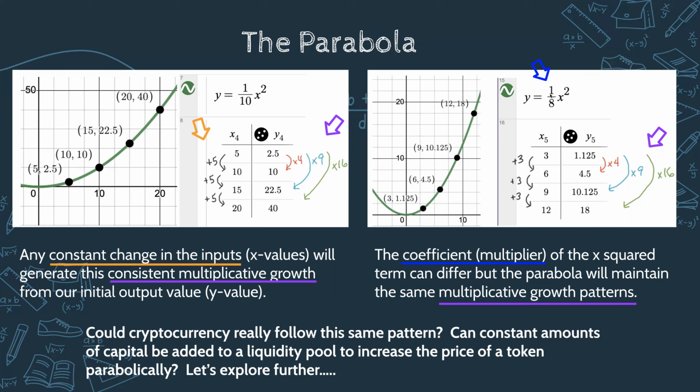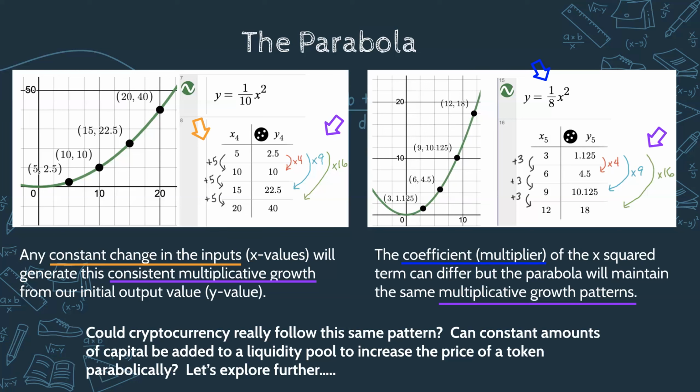Then I decided to change the coefficient and change how we're increasing our inputs. And notice, guys, we still have that same multiplicative growth occurring in our output.